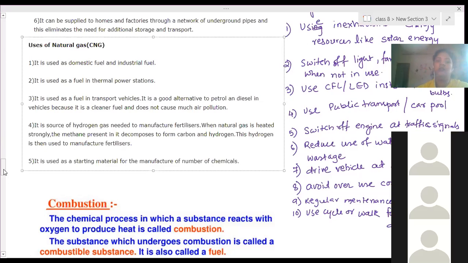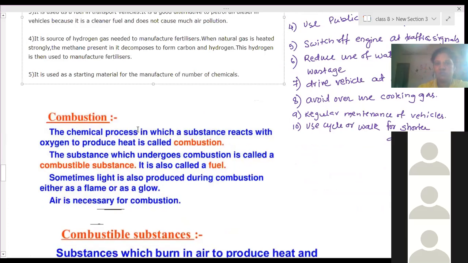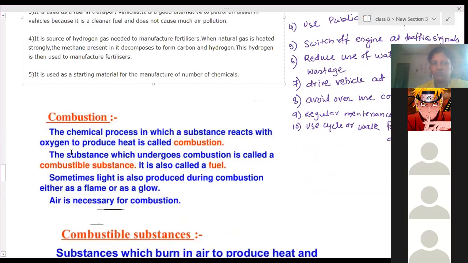Clear? So combustion means the chemical process in which substances react with oxygen to produce heat. The substance which undergoes combustion is called a combustible substance, and it is also called a fuel. Fuels are those substances which produce heat energy. Combustible substances produce heat energy when they react with atmospheric oxygen, therefore they are called fuels also.